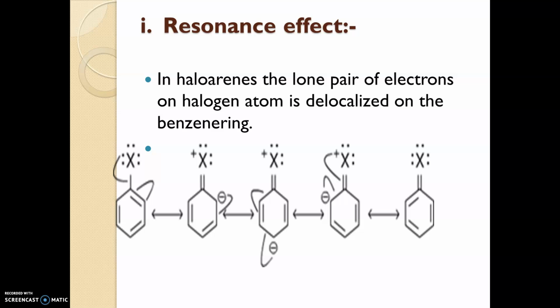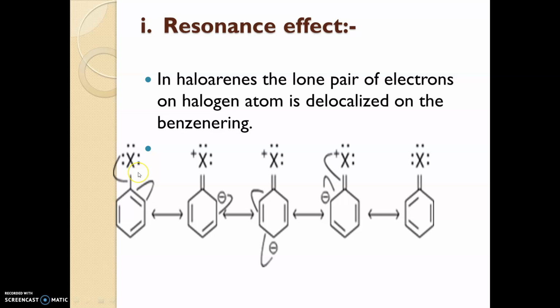What do you mean by resonance? Resonance means a compound can exist in many structures. That effect is known as resonance. If we check the benzene structure, we can see there are three alternating double bonds in the benzene. So it can delocalize its bonds, or shift the pairs of electrons. We know a bond means there is an electron pair. It can shift the electron pairs and exist in many resonance structures.